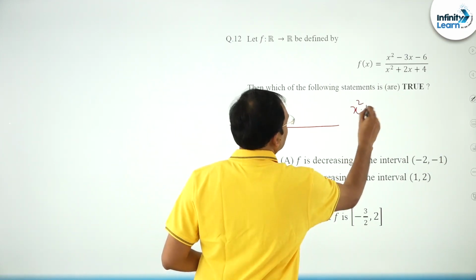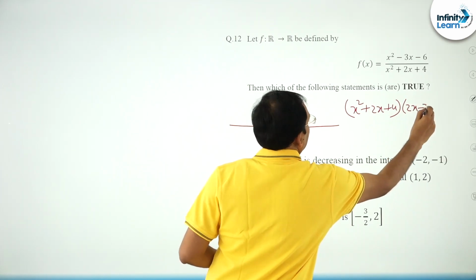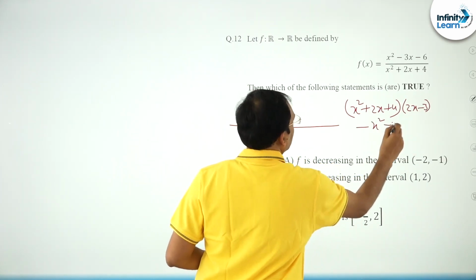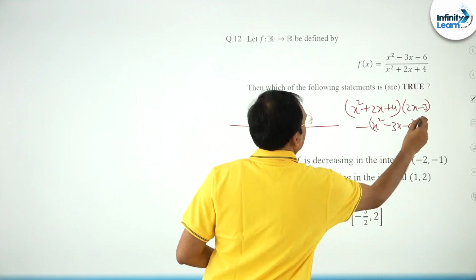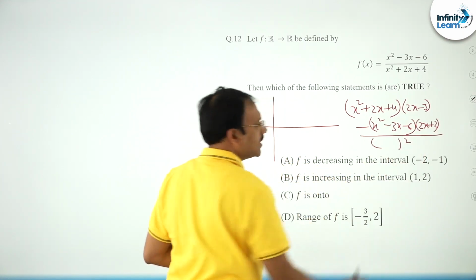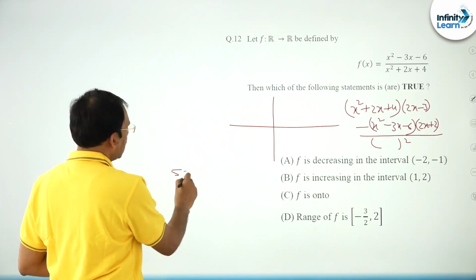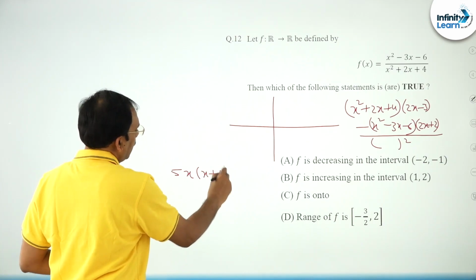So v times the derivative of u, which is 2x minus 3, minus u times the derivative of v, 2x plus 2, all by v square. If you consider this, friends, you are going to get the derivative like 5x into x plus 4 by the denominator.